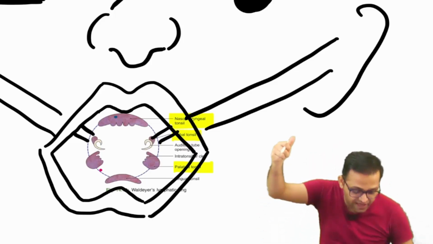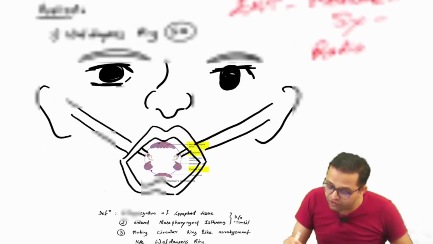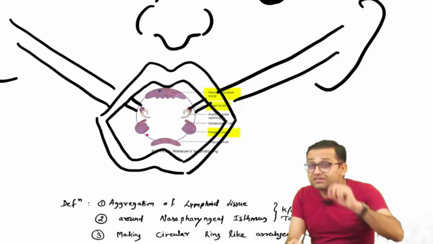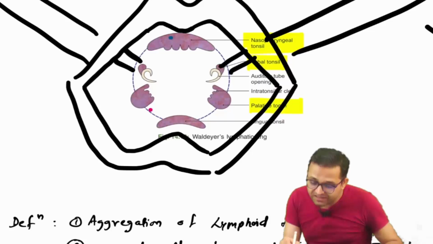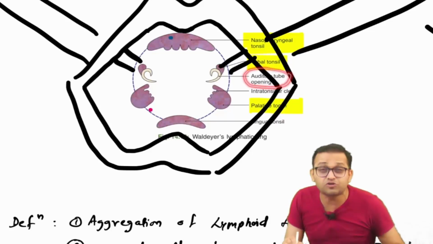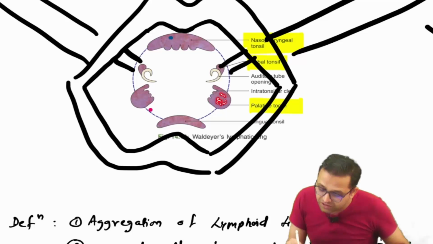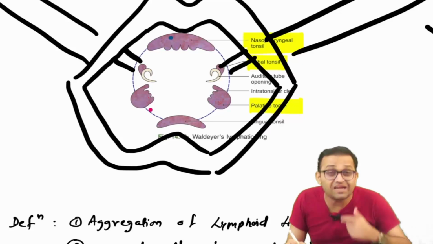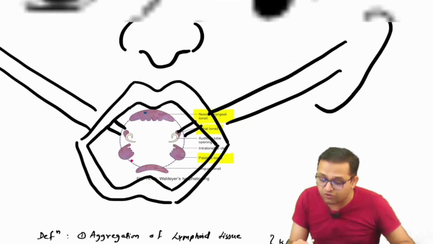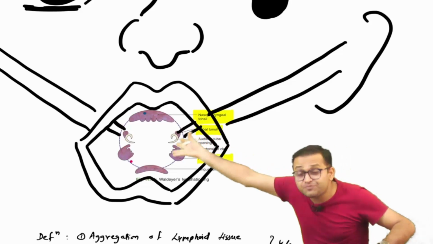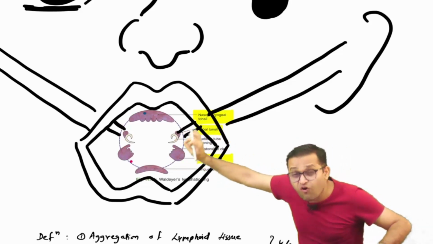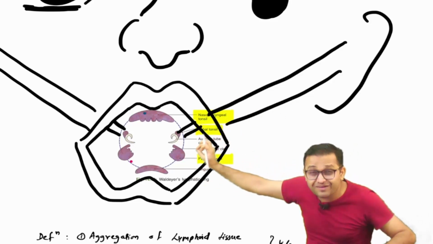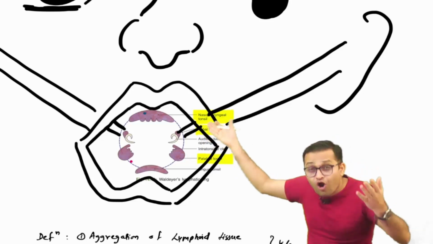That is known as the nasopharyngeal tonsil. And there is the opening of the auditory tube. The aggregation of lymphoid follicles around the auditory tube is known as the tubal tonsil. And there is a tongue, so near the tongue, there is the palate, so the palatine tonsil, and at the floor there is the tongue, so at the tongue the lingual tonsil. So this circular arrangement of lymphoid follicles is known as the Waldeyer ring.